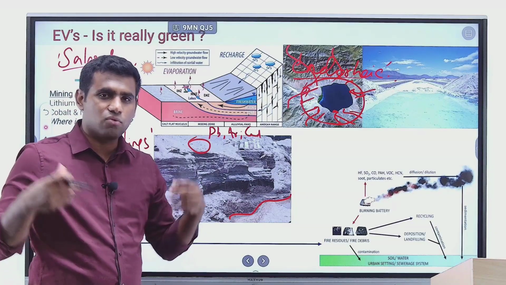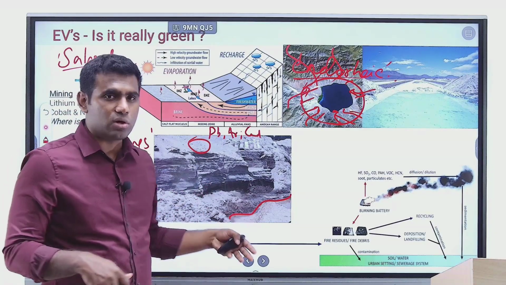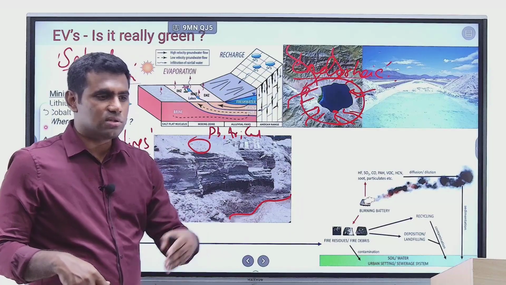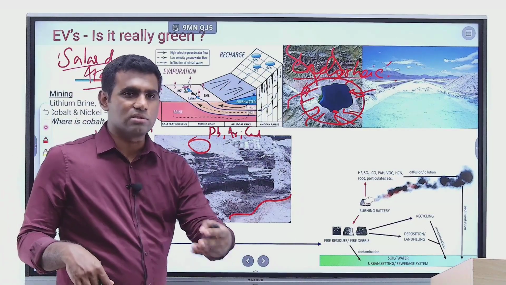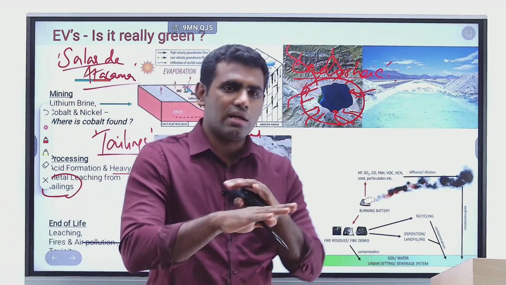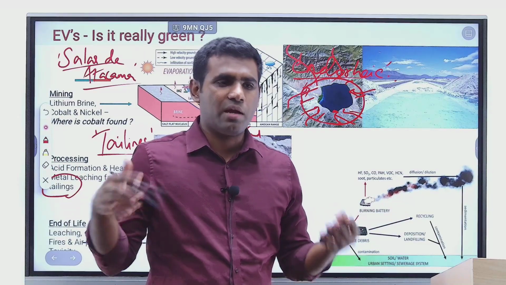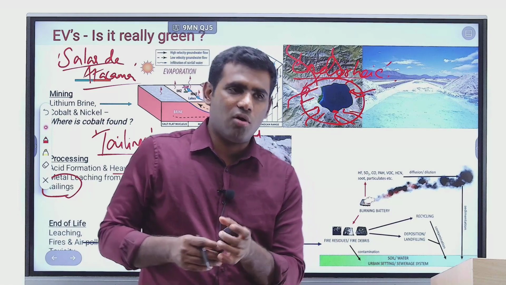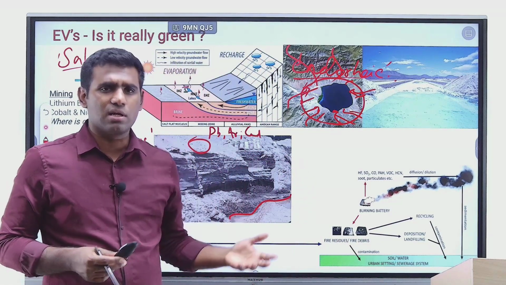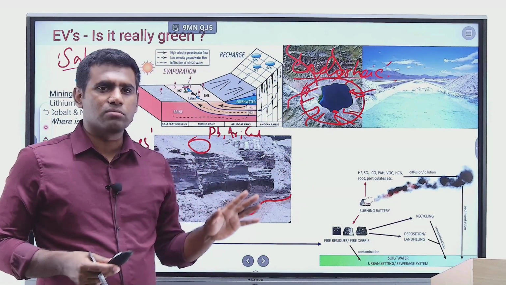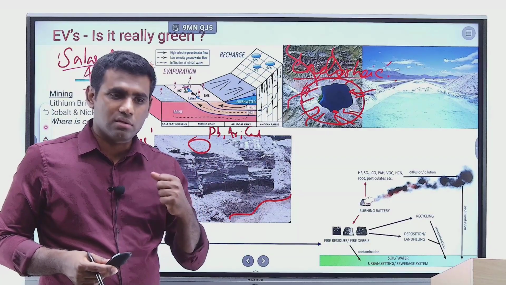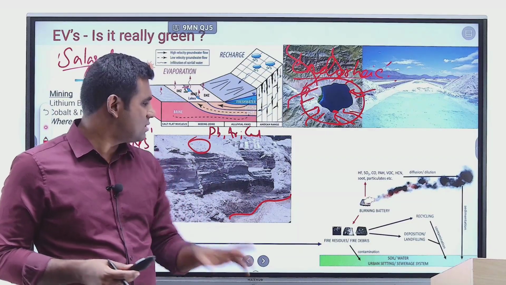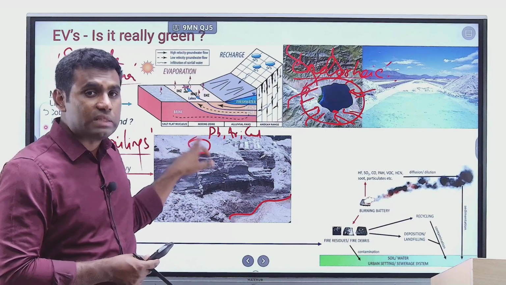Now the water is full of heavy metals, and it is this water which drains into water bodies like ponds, wells, rivers, streams, as a result of which the entire aquatic life is destroyed. And people who consume this water over a prolonged period of time get dangerous diseases, neurological defects, all problems are created, and children are born with birth defects. All of this happens as a result of these tailings.